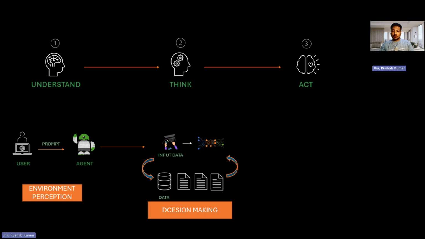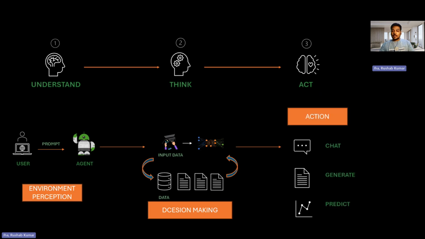Then it repeats that process in order to gain further information and more clarity on that data. So it's something like understanding the trends and patterns from the data, making decisions, and then re-verifying that particular decision. And after that, it's able to perform the action, like creating chat interfaces, generating content from scratch, or predicting information or data in the near future. And once it's able to do that, it gives the response back to the user.